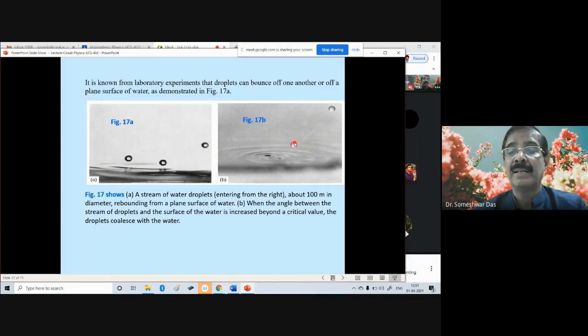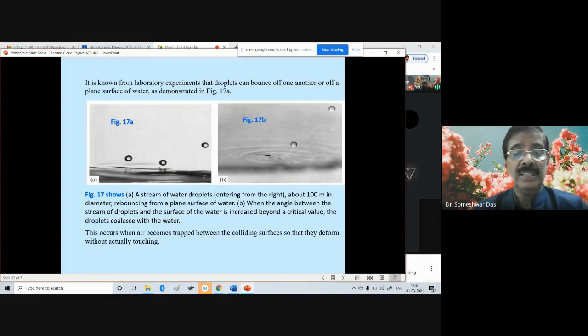In this diagram, when the angle between the stream of droplets and the surface of water is increased beyond a critical value, the droplet coalesces with the water. When the angle of collision between droplets and the water body is increased beyond a critical value, then it will coalesce or merge. Whereas in the other case, when the angle of collision is smaller, then it can bounce away and will not merge with the bigger water surface.